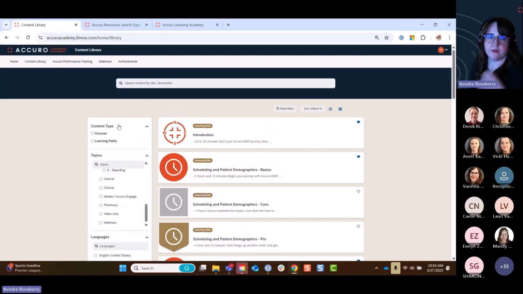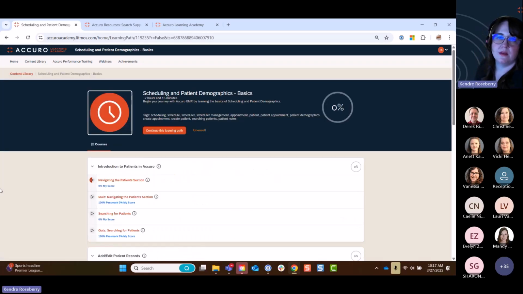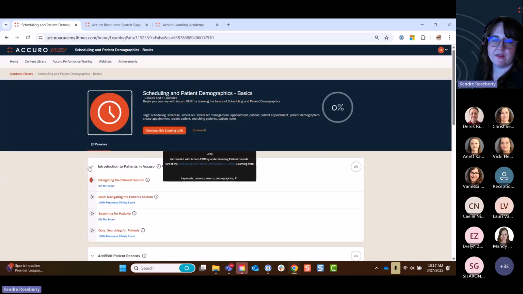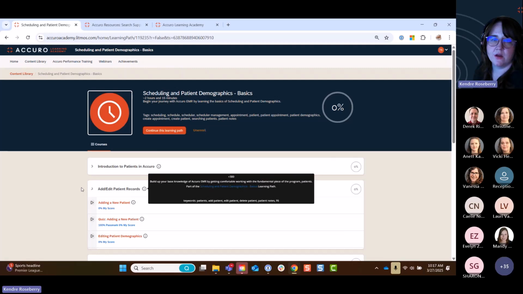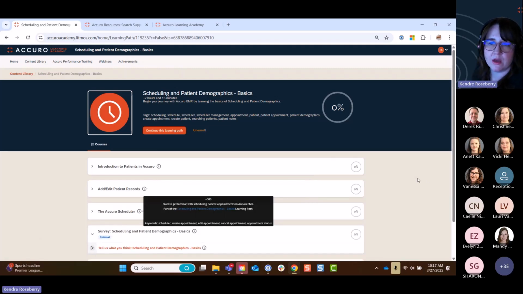So you may have heard me throw around the words courses and learning paths a few times now. That is a type of content structure here in ALA. You can think of a learning path as a giant bookshelf, and the courses would be the books on that bookshelf. So let me check out this learning path here, scheduling and patient demographics basics. Here is our main bookshelf, and these courses here would be the individual books on that bookshelf.